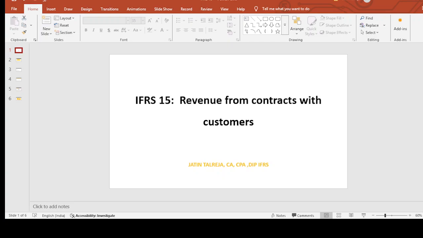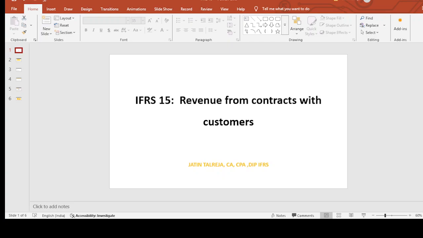Now, before we actually go into the standards, why is revenue so important? Revenue is the main source of income for any business. So it is a responsibility of any business to take care of their revenue policy, when to recognize the revenue, how to record a transaction in the system, and if they miss to record that, that may not be reflected in the particular period, or it may get deferred. So the business has to be aware and careful about their policy, and that's the reason the guidance is available.